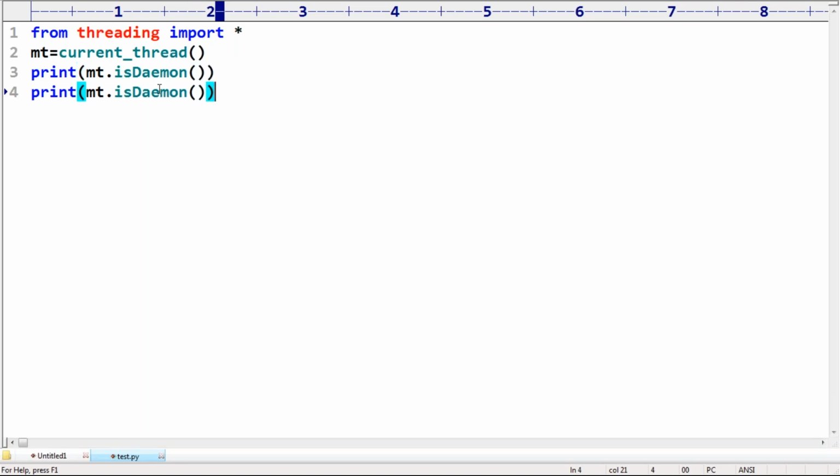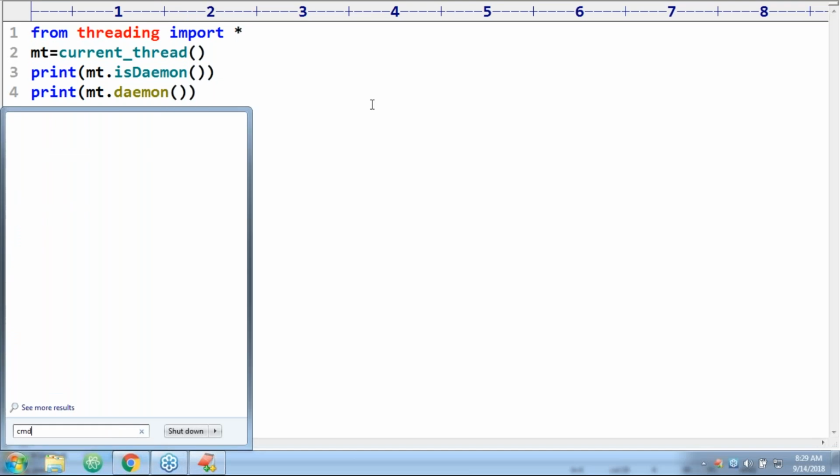Or otherwise mt.daemon. So: from threading import *, mt = current_thread(), mt.isDaemon(), mt.daemon. Either you can use the isDaemon method or the daemon variable.